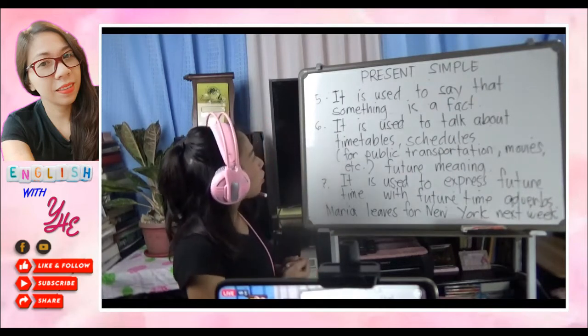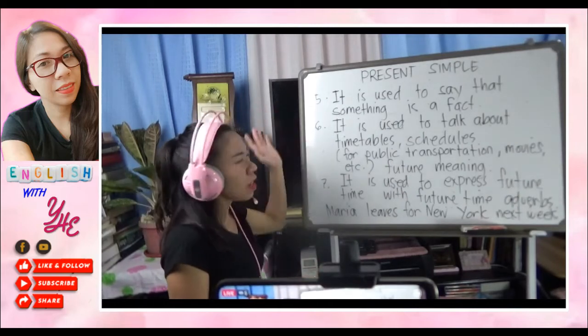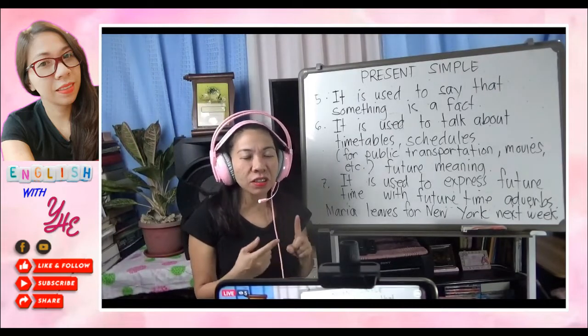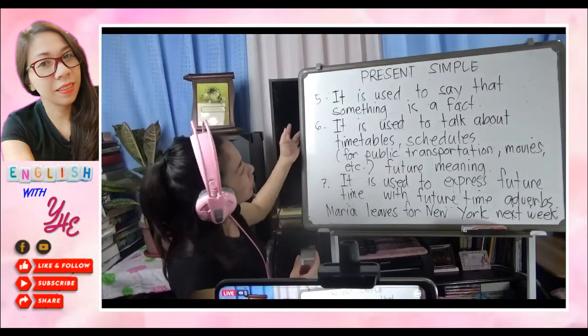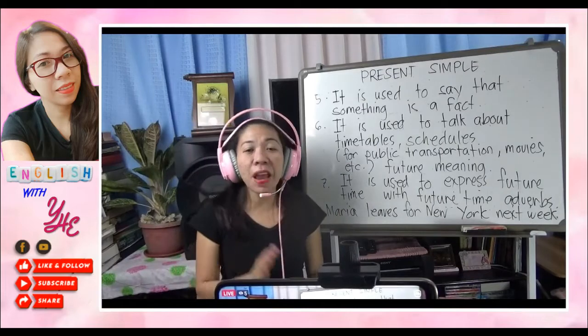Today, we're going to continue the present simple with number 5. Number 5 is almost related to the first one that we studied. It's about general things. But tonight, we're going to discuss the present simple used to say that something is a factual thing.